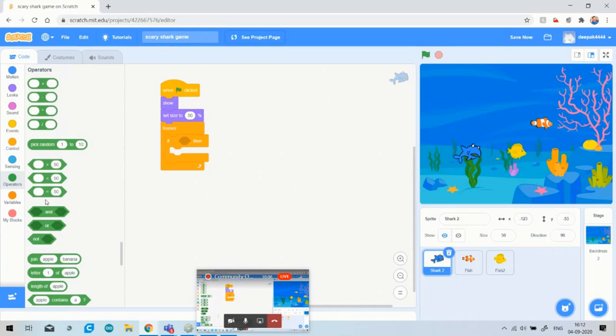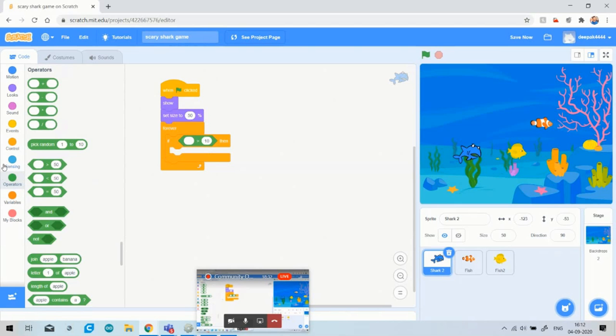So we will choose greater than here. Just pick a block and drop it here, and I will write a distance of around 10. As I told you, whenever my distance to mouse pointer will be greater than 10, my shark will point according to my mouse pointer.